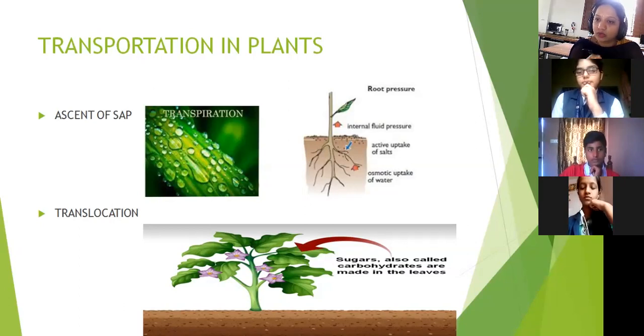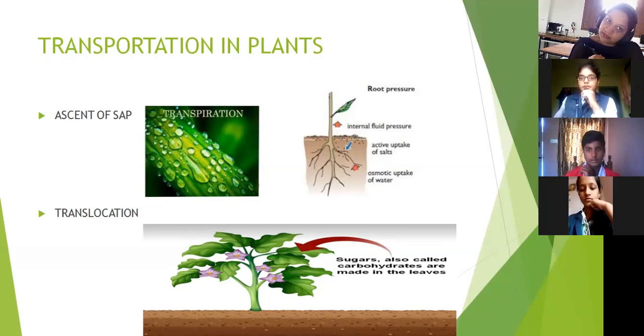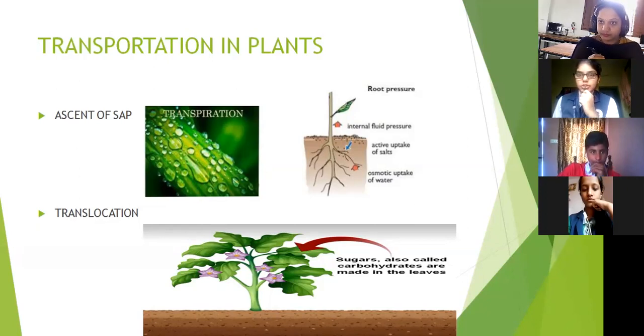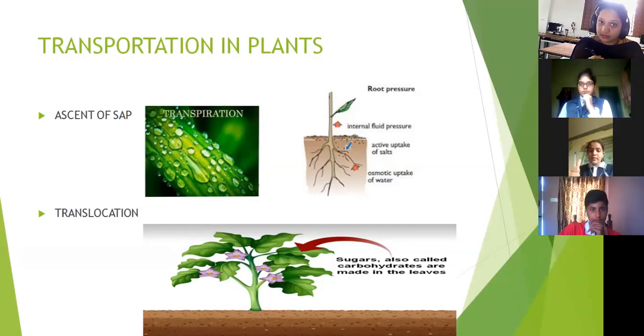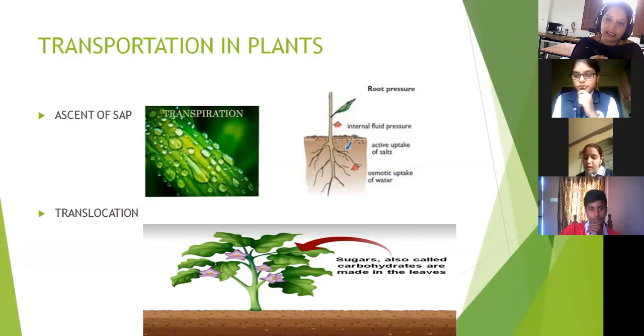So through ascent of sap, what is getting transported? Water and minerals. Very good. Which are the two mechanisms that are involved? That are necessary? In the picture you can see and tell me. Transpiration and root pressure are the two mechanisms in ascent of sap, in the movement of water and minerals. Fine. Next I have written there translocation.